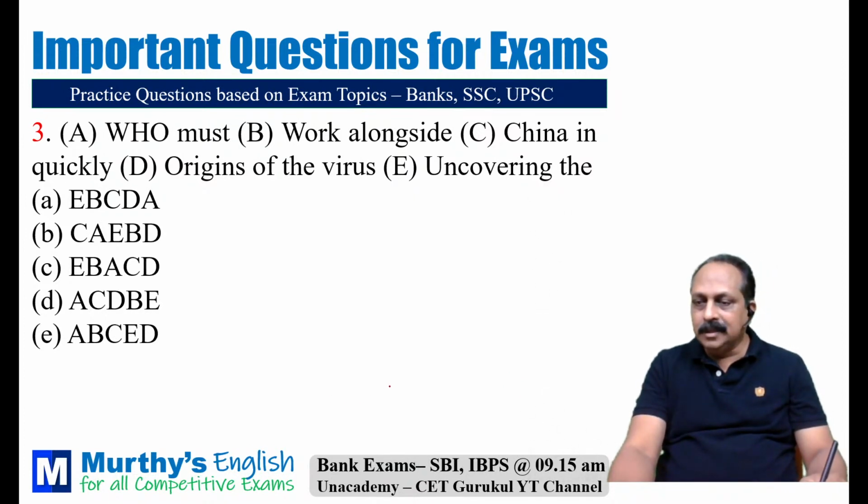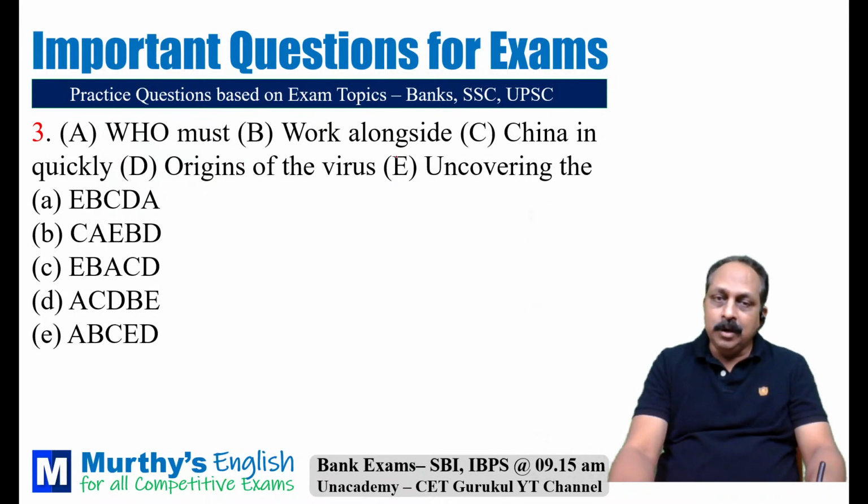This is rather easy. Should not be that difficult. E. Here, World Health Organization must work alongside China in quickly uncovering the origins of the virus.